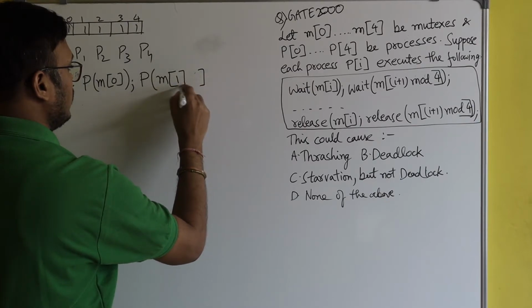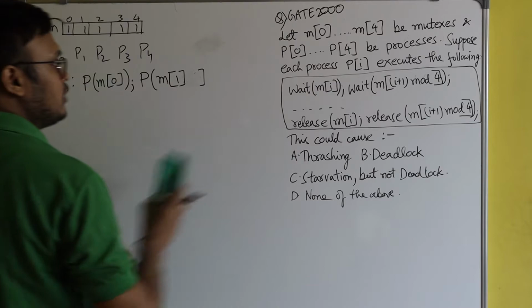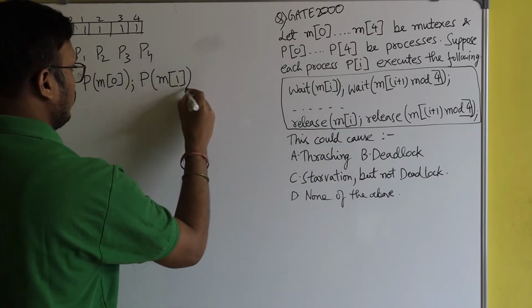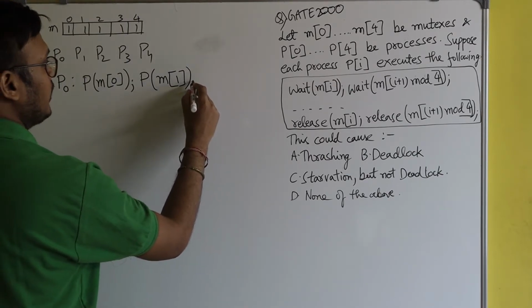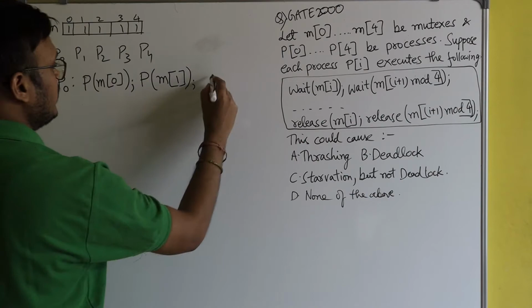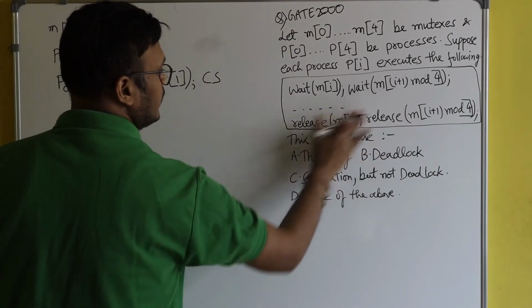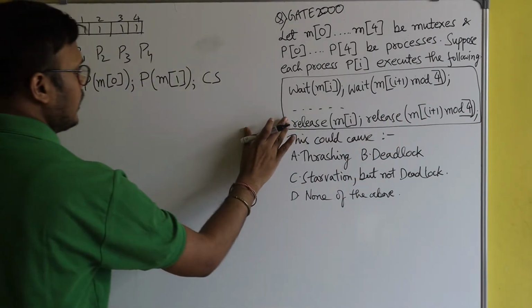We will see the significance of this mod 4 after some time. So that's the code of process P0. After executing it, P0 can enter the critical section, and after that there is an exit section code, which is not required to write.